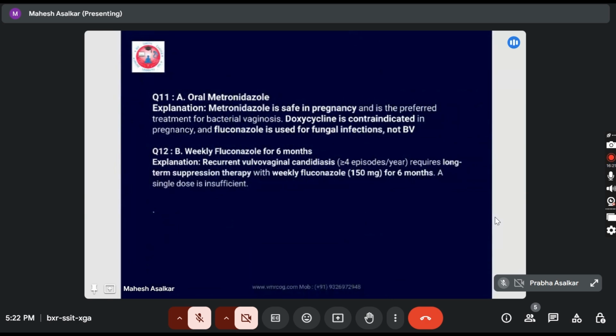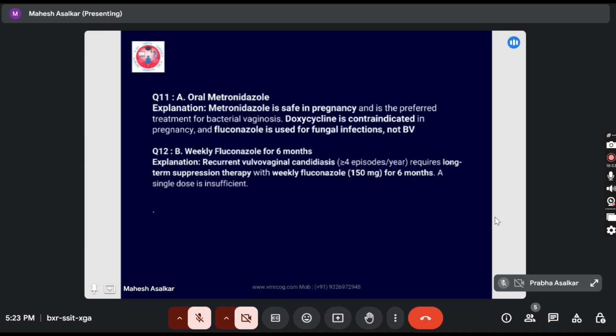So question number 11: oral metronidazole. Metronidazole is safe in pregnancy and is the preferred treatment for bacterial vaginosis. Doxycycline is contraindicated in pregnancy, and fluconazole is used for fungal infection, not for bacterial vaginosis. Then next is fluconazole for 6 months, weekly fluconazole. Recurrent vulvovaginal candidiasis, 4 or more episodes per year, requires long-term suppression therapy with weekly fluconazole for 6 months. A single dose is not sufficient.